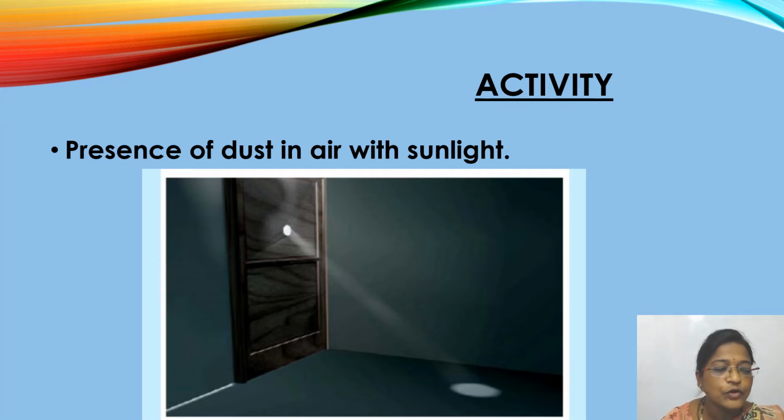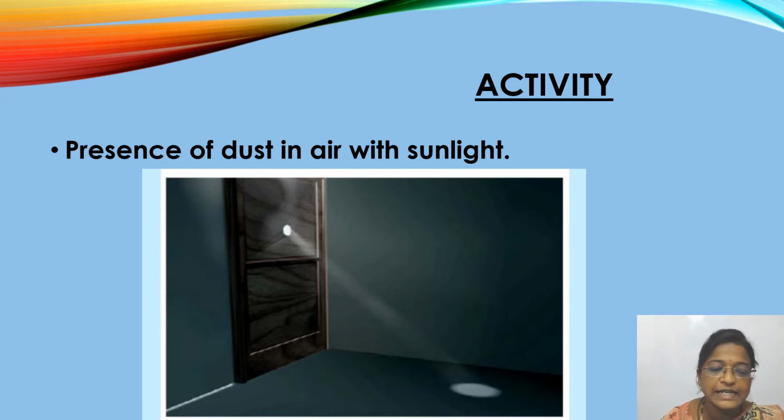Now open the door or a window facing the sun, just a little, in such a way that it allows sunlight to enter the room only through a slit. You should not open it fully, just make a place for the light to enter through that window or door.